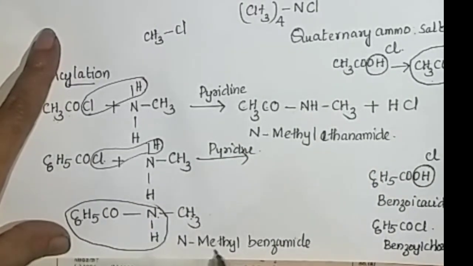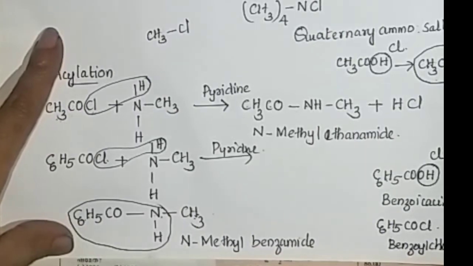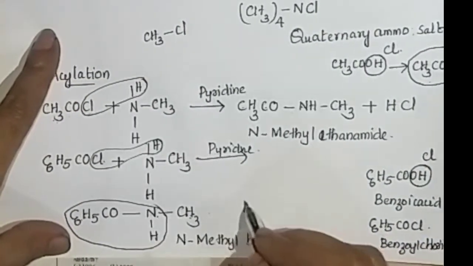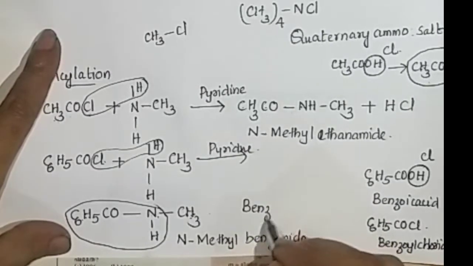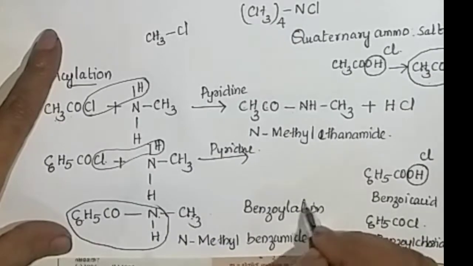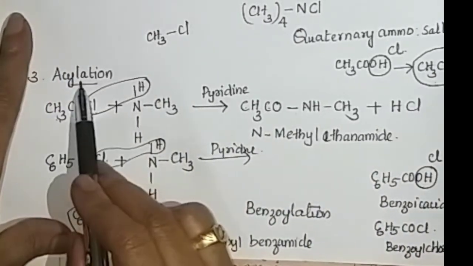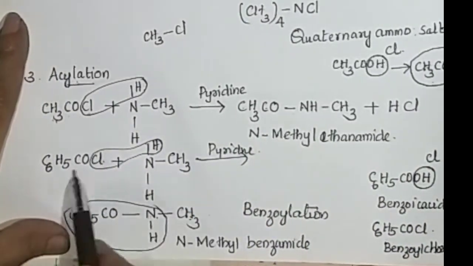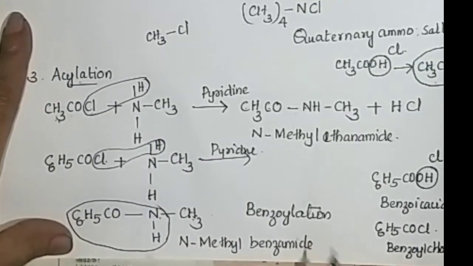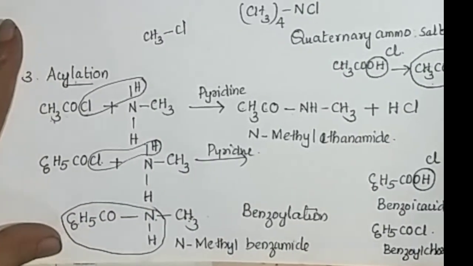So this reaction is known as benzoylation reaction. On treating with acid chloride it is acylation; on treating with benzoyl chloride the reaction is known as benzoylation.